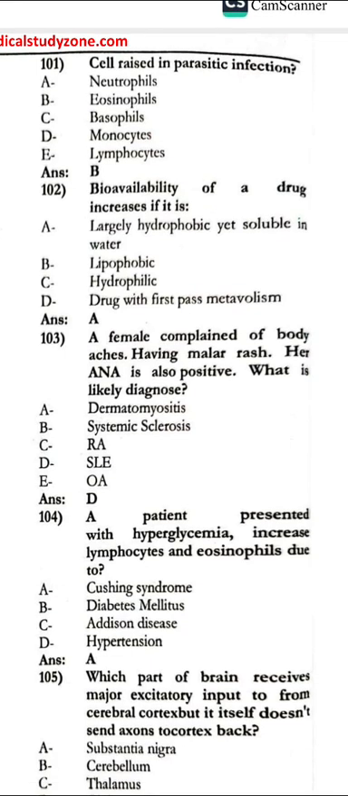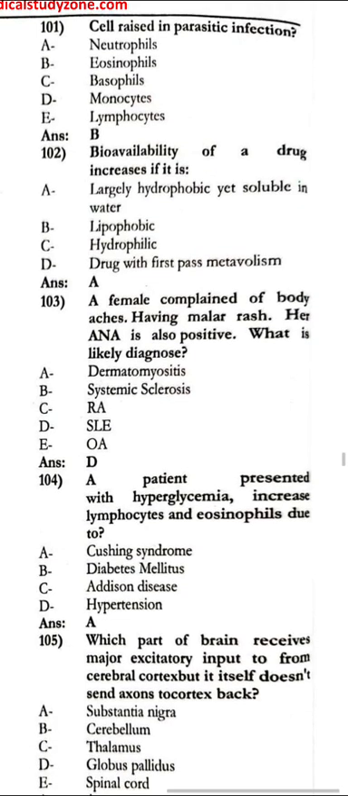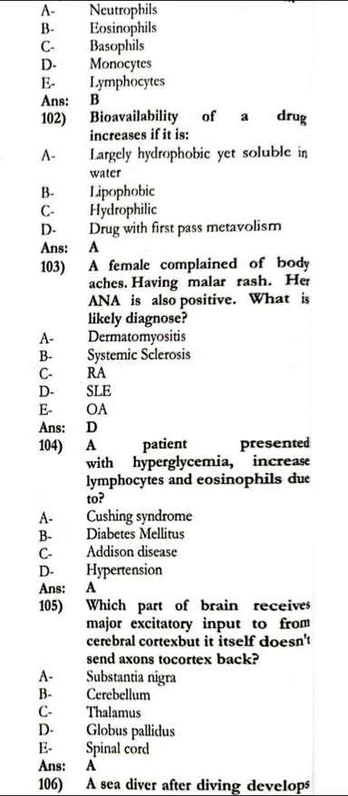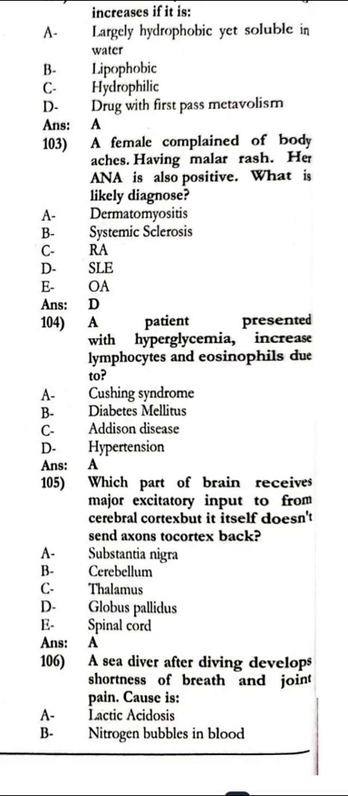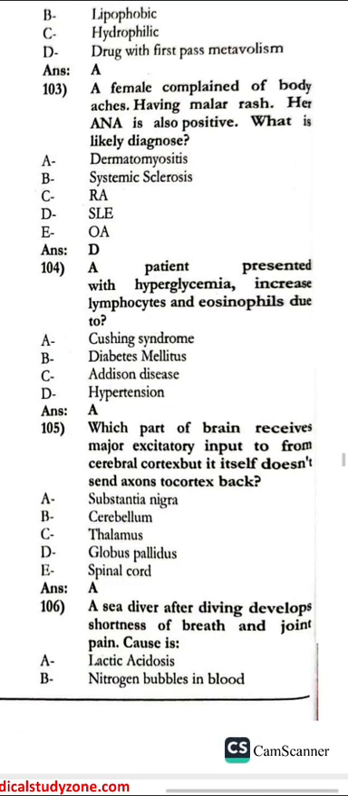Bioavailability of the drug increases if it is largely hydrophilic and soluble in water. The female complains of a malar rash on the body. Her ANA is also positive. What is the likely diagnosis? That is SLE. The patient presented with hyperglycemia, increased lymphocytes and eosinophils due to Cushing syndrome.